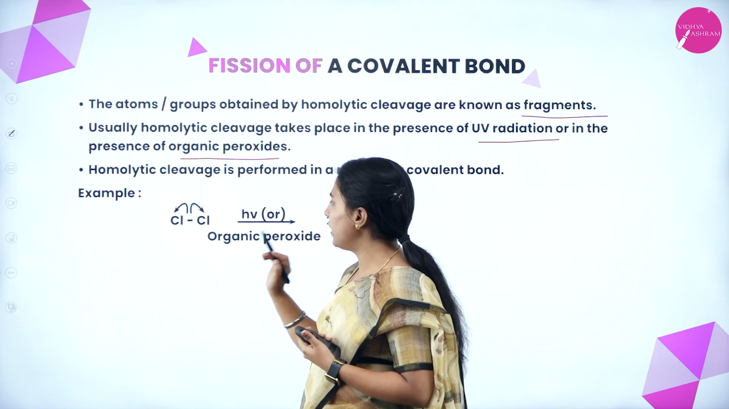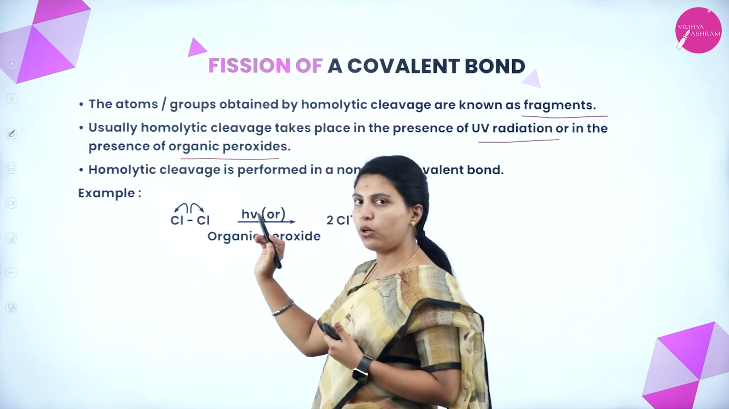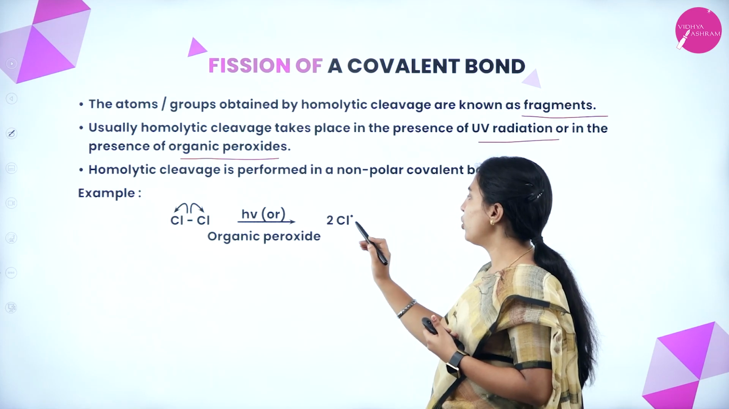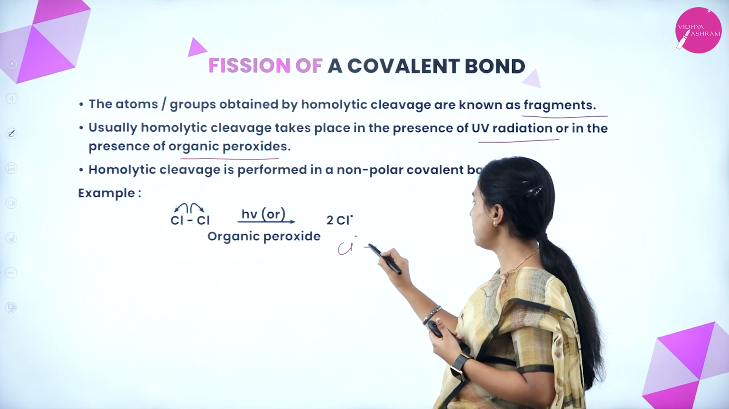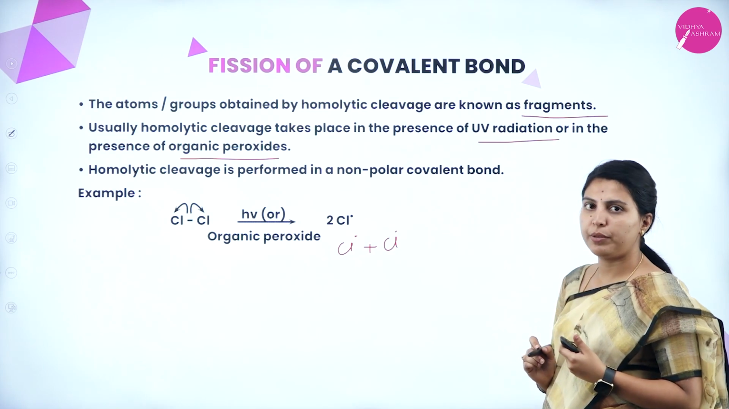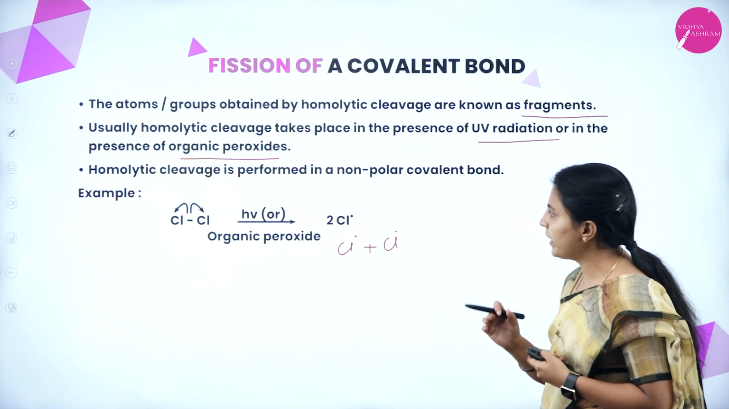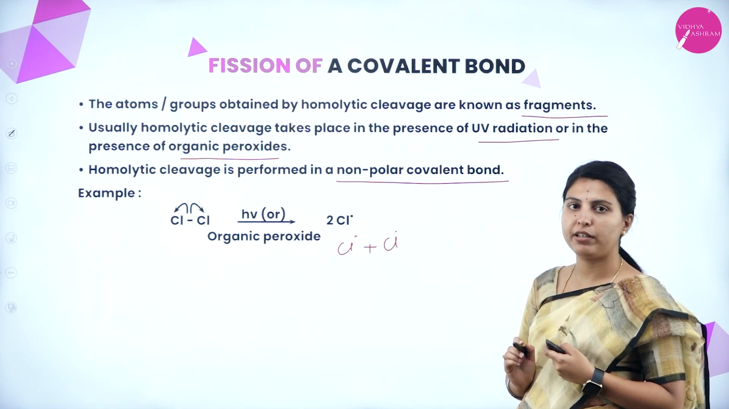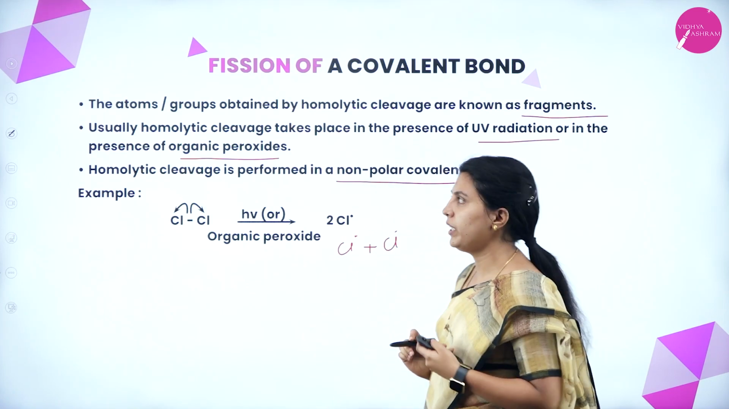See here, this is Cl2. When Cl2 undergoes homolytic cleavage in the presence of UV radiation or organic peroxide, 2Cl is given. 2Cl means Cl plus Cl, two free radicals of chlorine. Homolytic cleavage is performed in a non-polar covalent bond. There is no polarity in the covalent bond. In that kind of substance only homolytic cleavage will be seen.